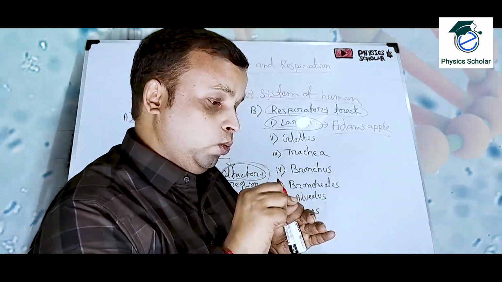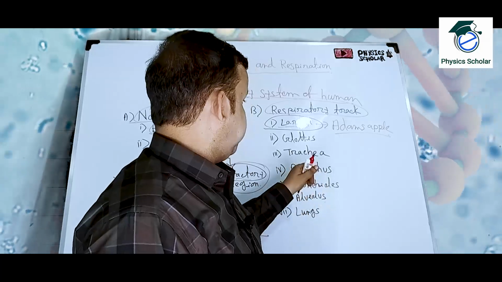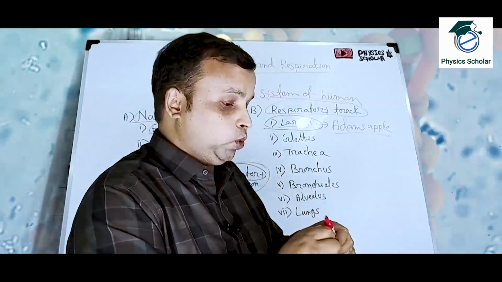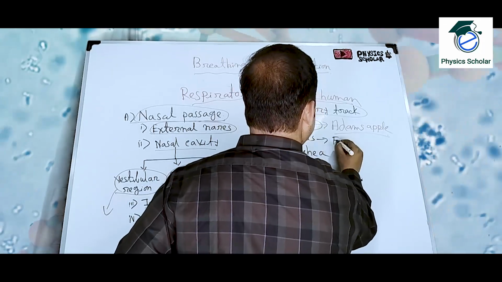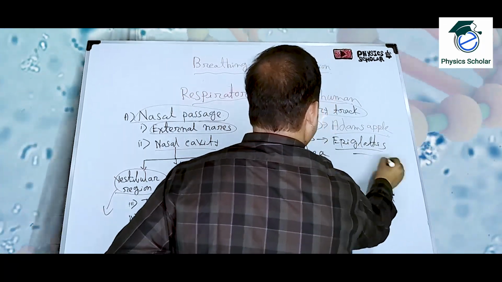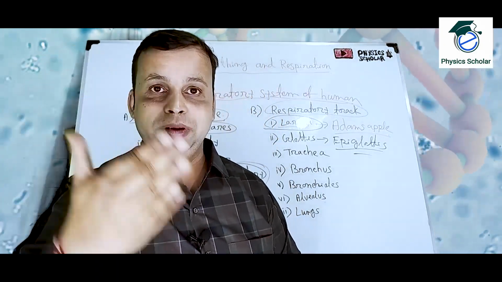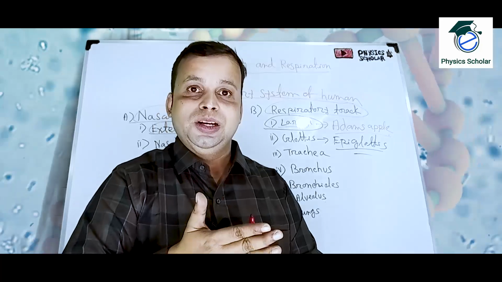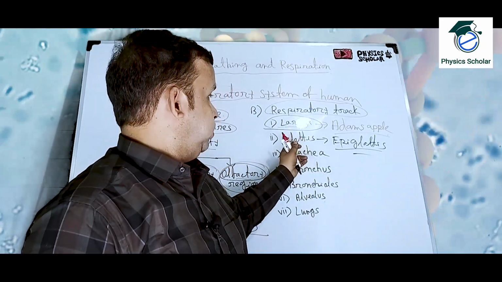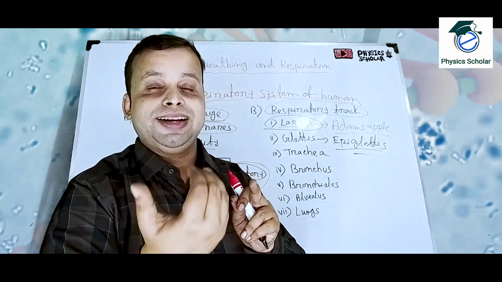So the larynx will meet the trachea with a hole, through which the air will enter in the trachea. That hole is known as the glottis, and the glottis has one portion that is known as the epiglottis. When you are taking food, the epiglottis will be closed, so that the food should not enter in the trachea. But when we are taking breath, the epiglottis will be opened, so that the air can enter in our trachea.